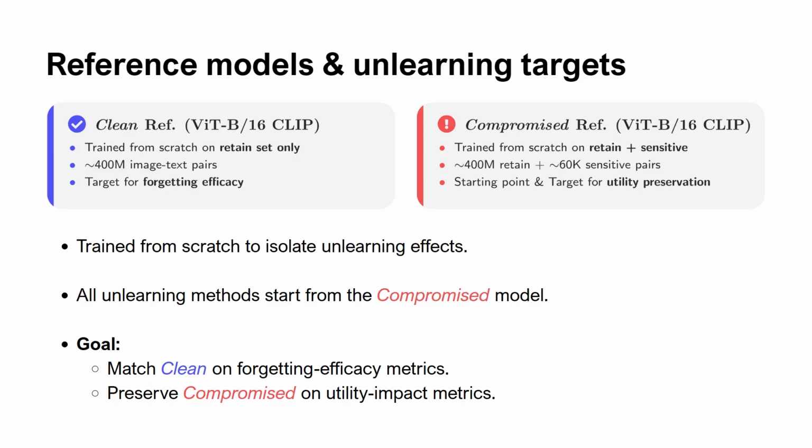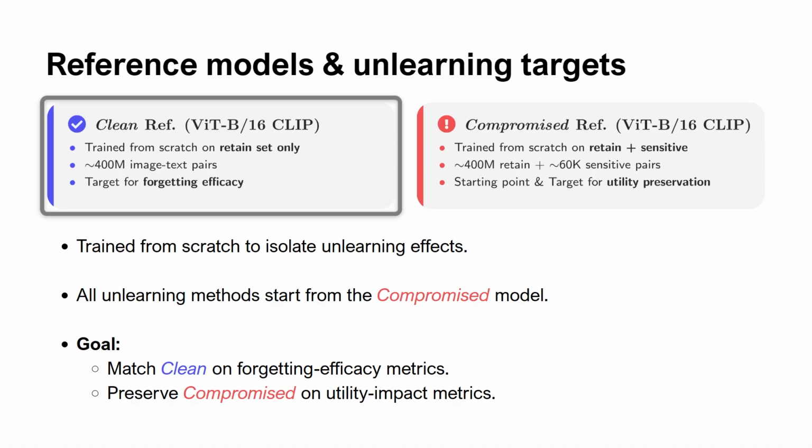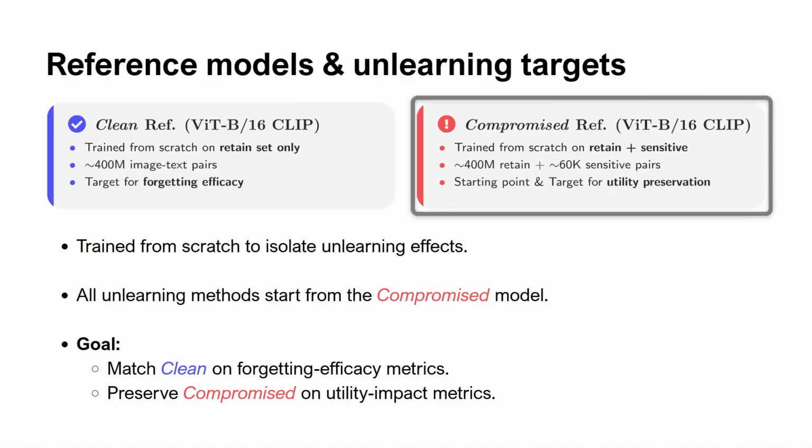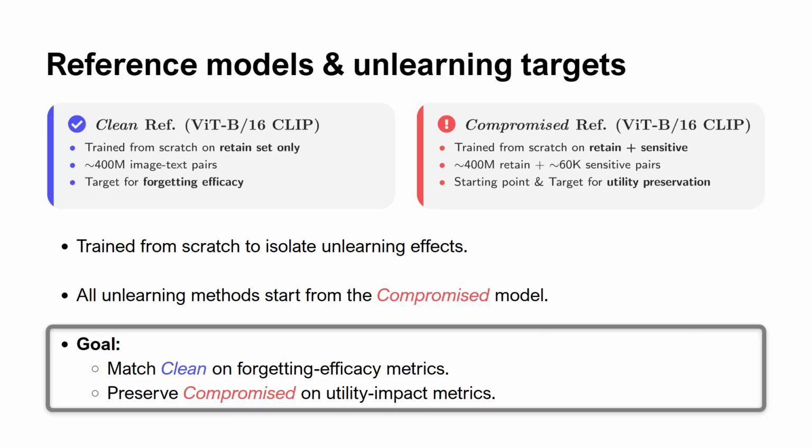To isolate unlearning effects, we train 2 ViT-B/16 CLIP models from scratch. The clean reference is trained only on the retained set. The compromised reference is trained on retained plus sensitive data, and all unlearning methods start from it. The goal is to match clean on forgetting metrics and preserve compromised on utility impact metrics.